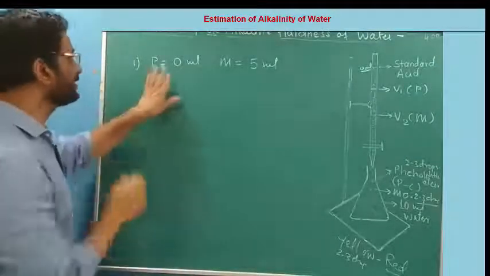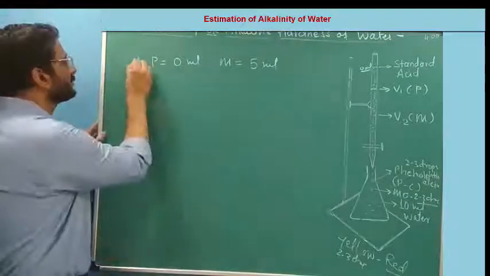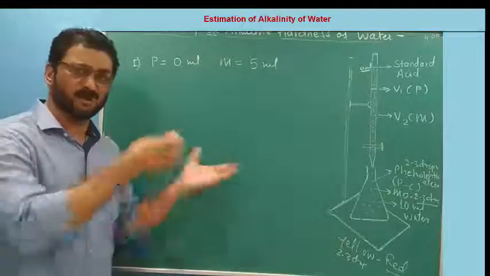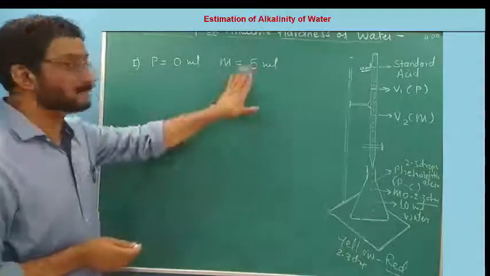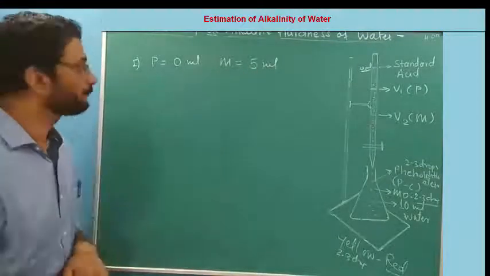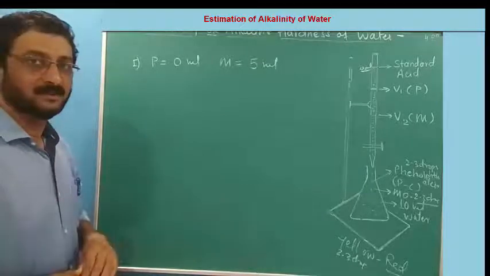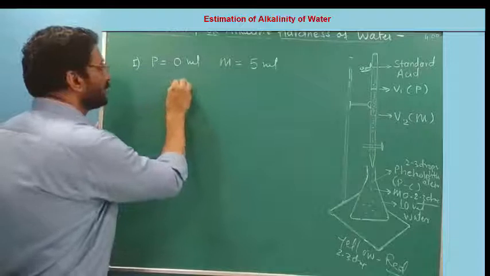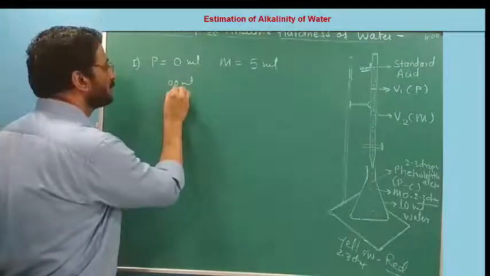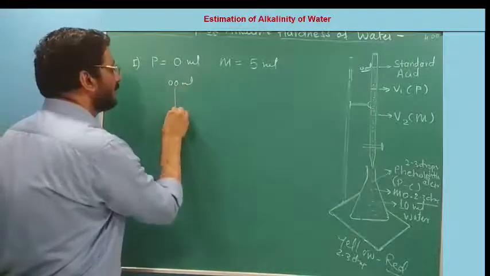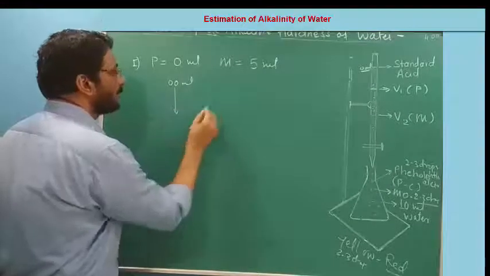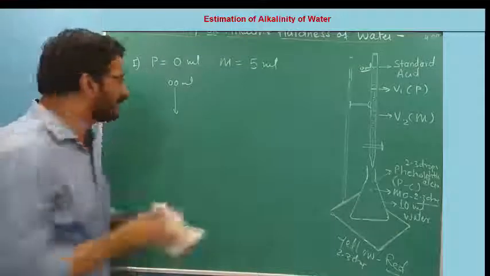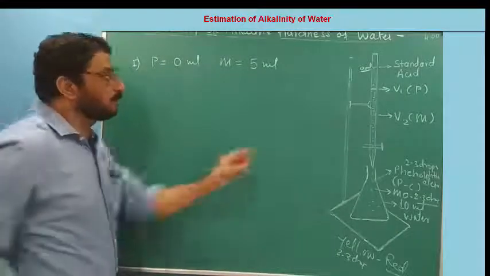P is 0 ml in case of the first type of water. M is 5 ml. Your M may be 6 ml or 4 ml or whatever, but M has some value. Who is present? What is your answer? Let me explain in a simplified way. 0 ml of acid, and this is the P endpoint, the P volume.